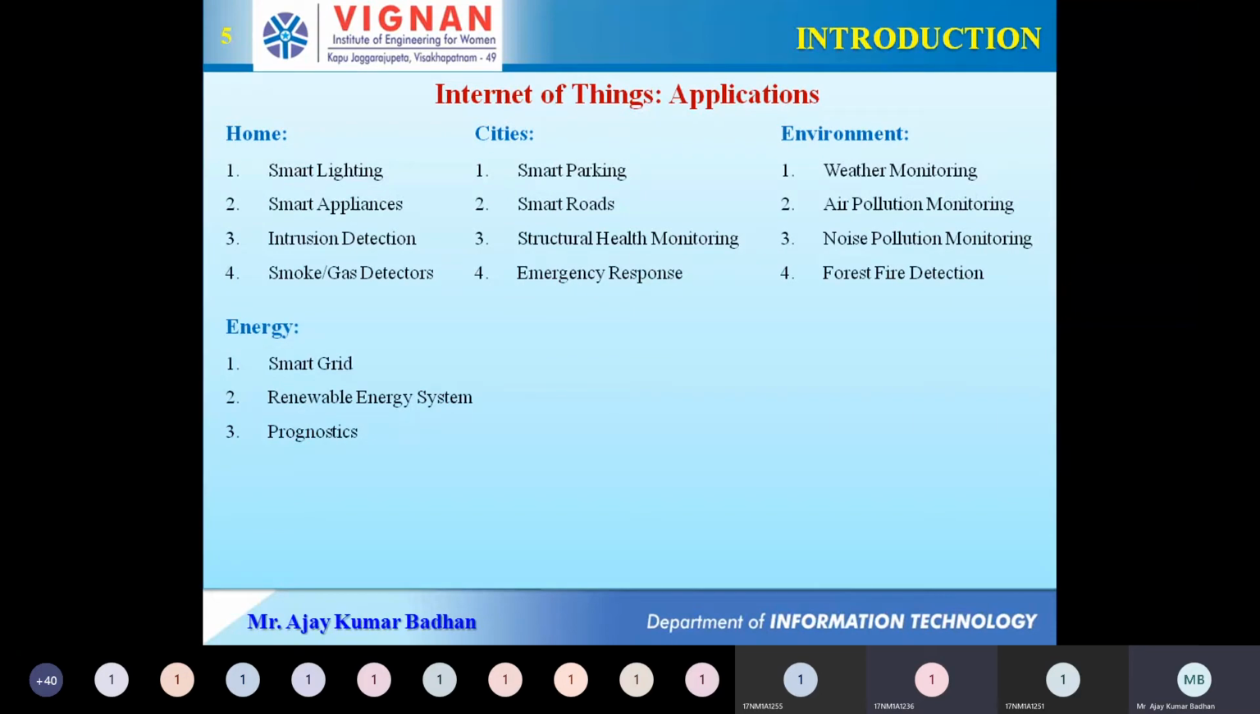Next is related to your energy. So coming to energy, here we have smart grids. Well, I can't explain right now what exactly smart grids are. Just have a vision that smart grids are similar to solar panels. You might have seen solar panels, right? Smart grids are similar to that. These are used to store the energy, the electricity that is getting generated. We use this smart grid technology to store it.